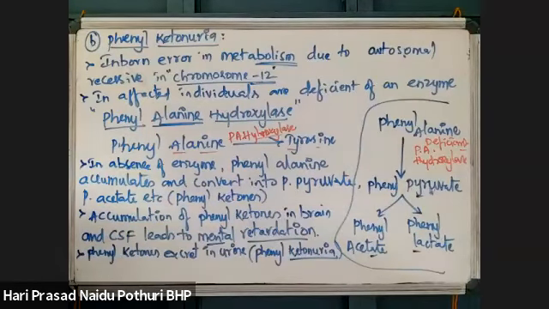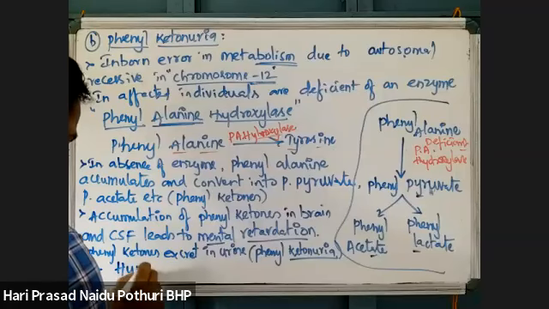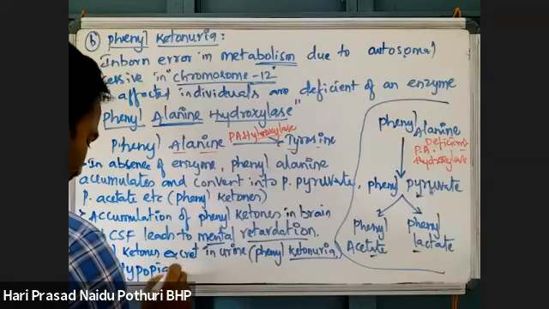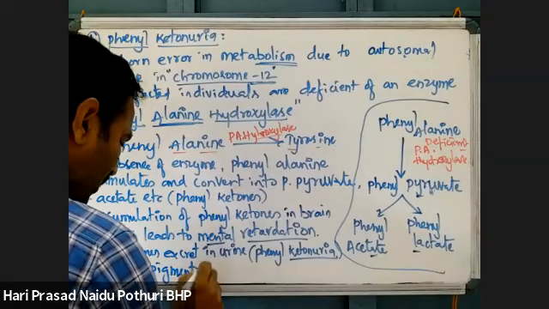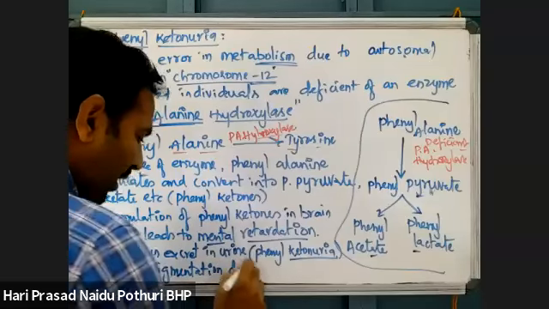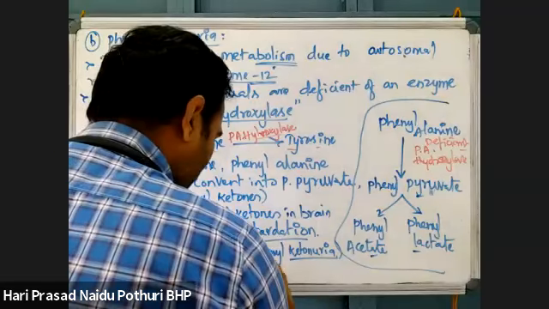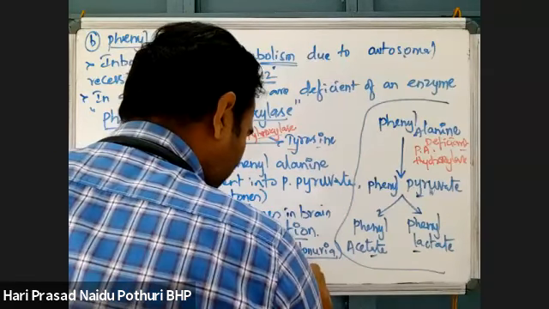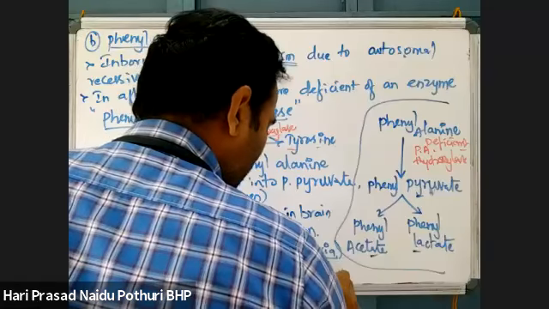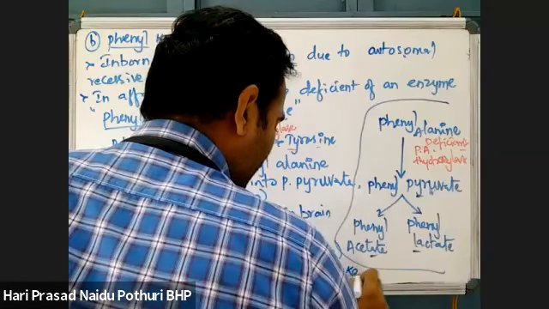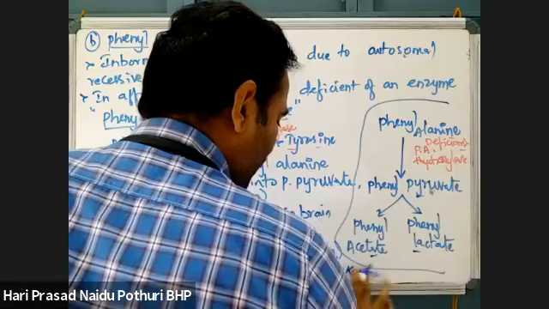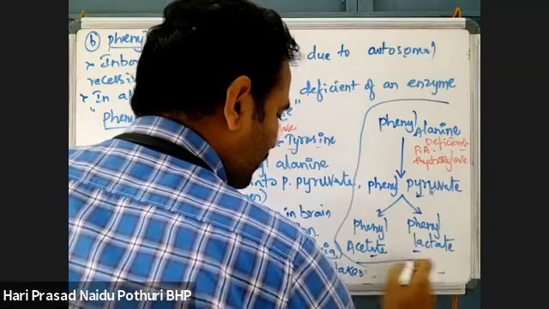What are some other symptoms also there? Hypopigmentation of skin and hair also takes place. These are some other symptoms of phenylketonuria.